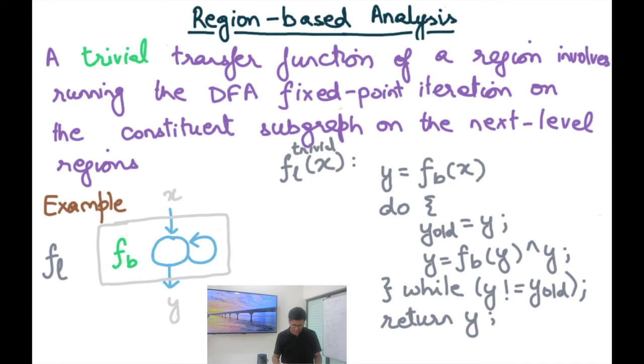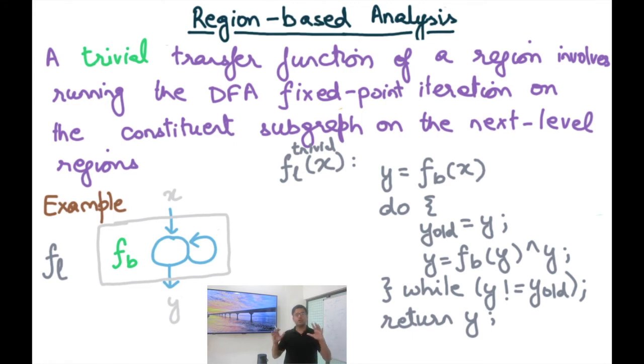Given an input x, you compute y equals FB(x), and you keep doing this: y old equals y, y equals FB(y) meet with y, until y is equal to y old, which just checks whether we have reached a fixed point. Notice that because of the finite height of the lattice, we are guaranteed to eventually reach a fixed point, at which point we return the current value of y, and pretend that this is my transfer function.